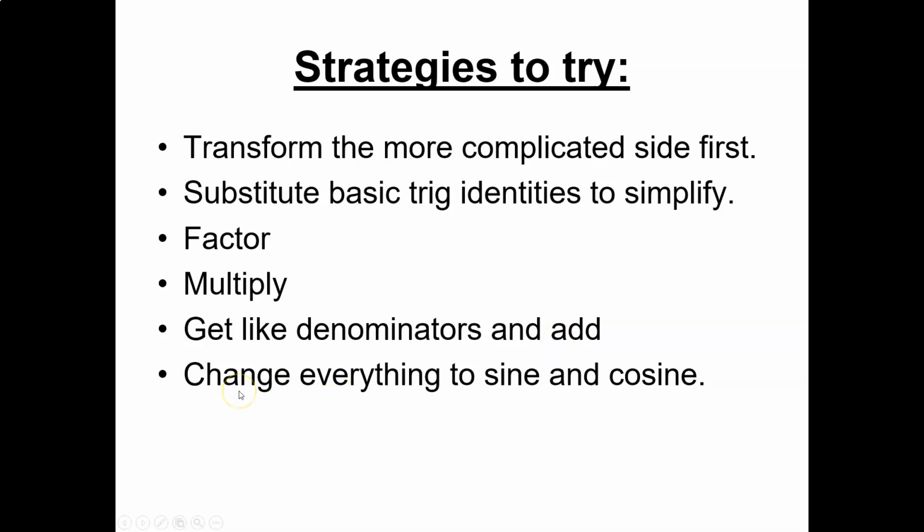Something we'll use often is changing everything to sine and cosine. This is not a list of all of the possible strategies, but it's several things that we're going to try. As we do more problems, hopefully you'll see what types of problems these different tools can work on. The other thing that is frustrating for some students is that Macy and Avery can do the same problem in completely different ways, and they can both be right.